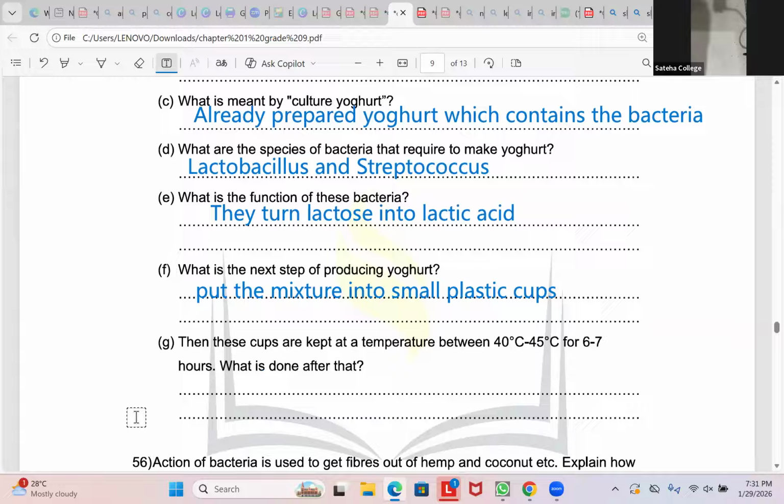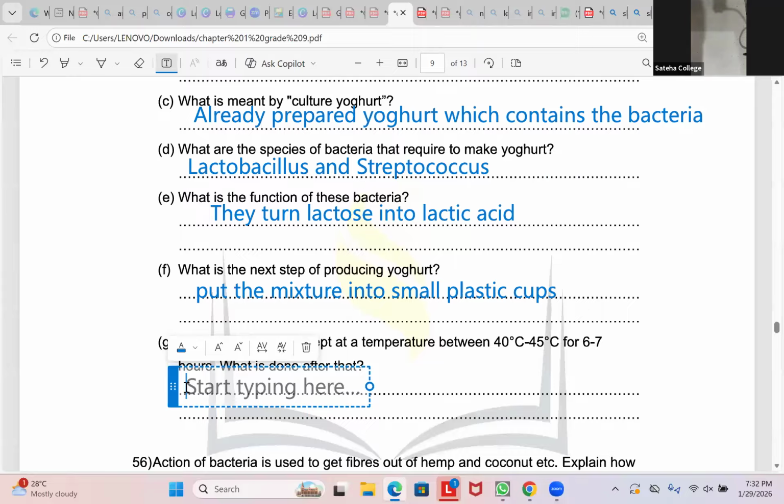What is done after that? After that, we cover the cups with a lid and we refrigerate it under 4 degrees Celsius. So you cover the cups.